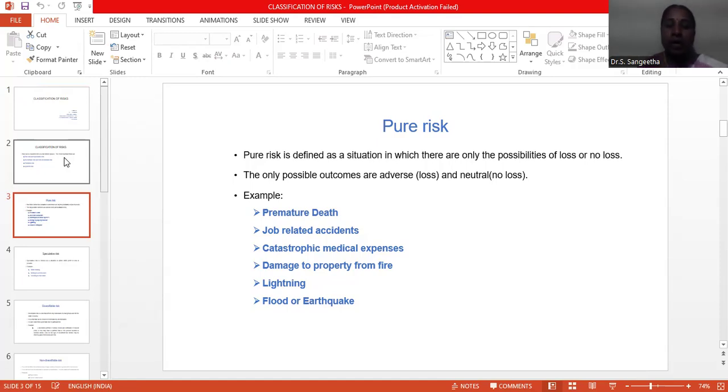Some other examples are premature death, which is an example of personal risk, and job-related accident is also personal risk. Catastrophic medical expenses are a liability risk. Damage to property from fire, lightning, flood, or earthquake is like personal as well as property risk. And natural disaster, due to natural calamities, the risk may occur. So these are all examples of pure risk.